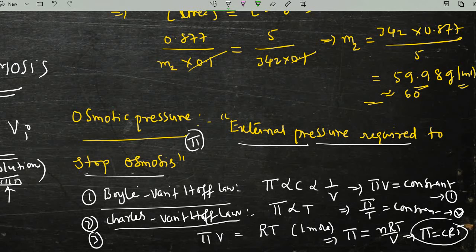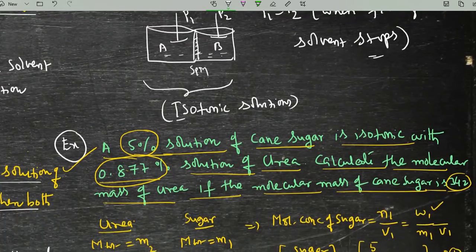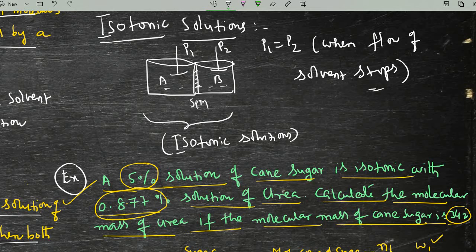According to Avogadro's law of solutions, equimolar solutions of different solutes exert equal osmotic pressure under identical conditions. That is the Avogadro's principle. Finally, the osmotic pressure expression we have derived is pi equals CRT.